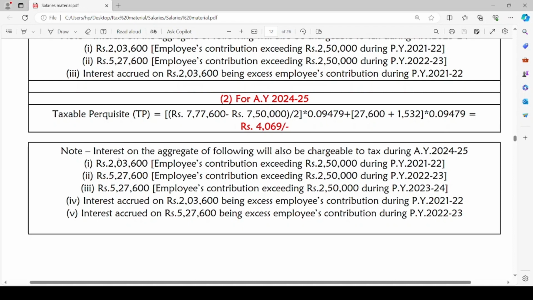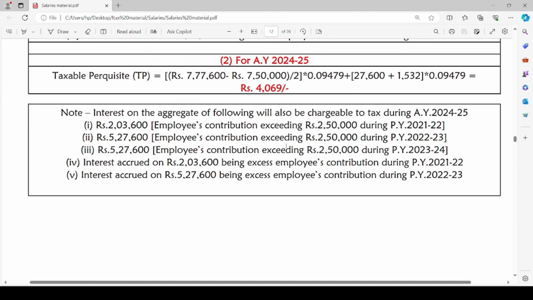Similarly, the interest which has been accrued in previous years on the excess amounts of rupees 2,03,600 as well as rupees 5,27,600, the interest amount on these interests accrued in previous years will also be chargeable to tax in assessment year 2024-25. I hope I'm able to make you understand this concept at least to some extent.